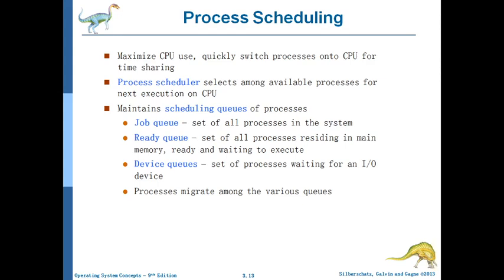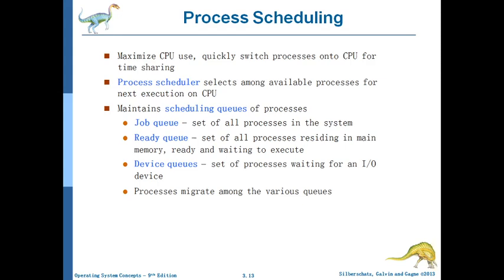You have three types of queues: job queue, ready queue, and device queue. The job queue has the set of all processes in the system, that means all the programs which are created and stored on the hard disk. That is what we call the job queue. The ready queue is the set of all processes residing in main memory, ready and waiting to execute. Now the device queue is the set of all processes waiting for an I/O device. Every device will have its own queue, and the device queue may be individually named by the device name.